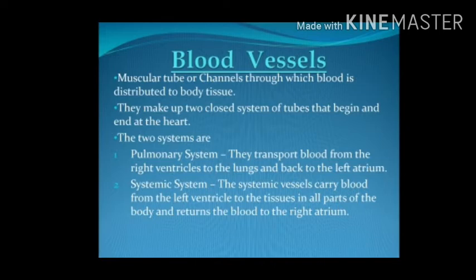The blood vessels make up two closed systems that begin and end at the heart. The two systems are the pulmonary system and the systemic system. Pulmonary system: whenever pulmonary comes, it means related to lungs. So here the vessels transport blood from the right ventricle to the lungs and back to the left atrium